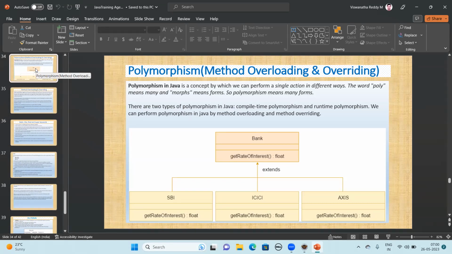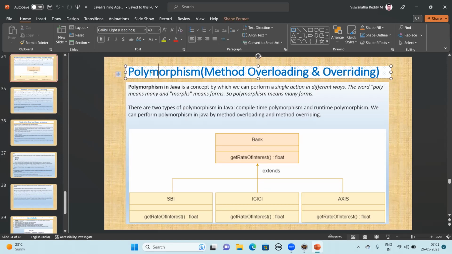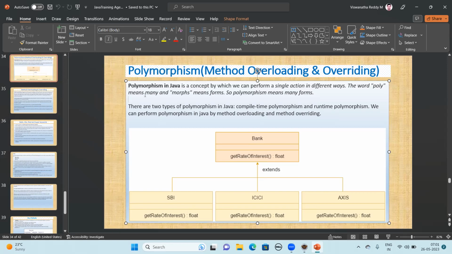What actually is polymorphism? Polymorphism is one of the OOPS concepts in Java that we saw in the first session. It means we can perform the same action in different ways. The word polymorphism contains two things: poly, P-O-L-Y, means many, and morphism means forms. The same thing behaves in different ways. That is the reason poly means many forms.